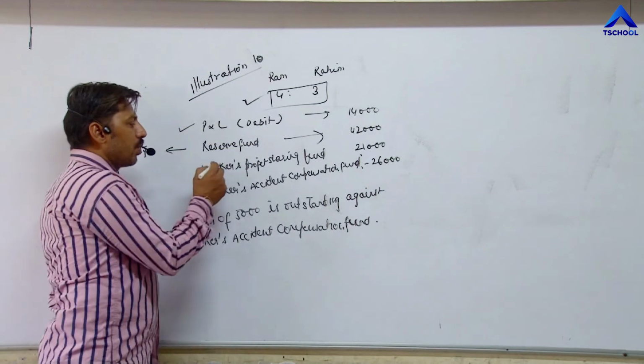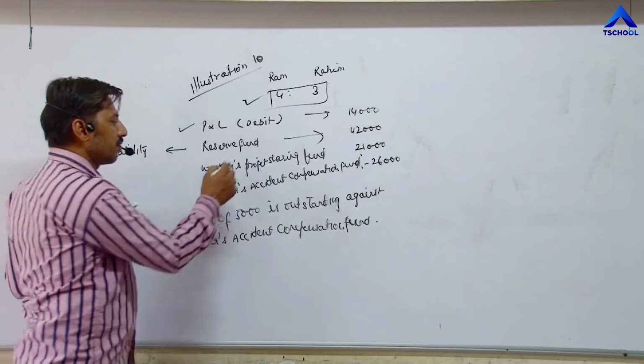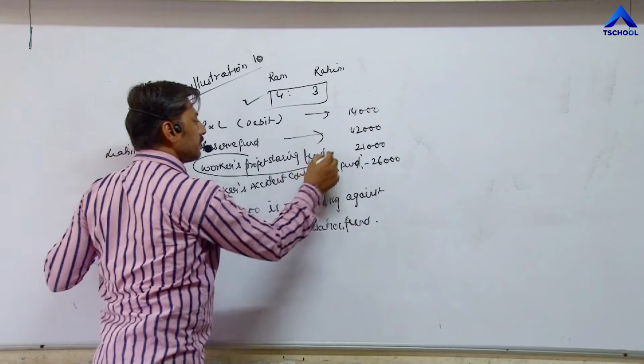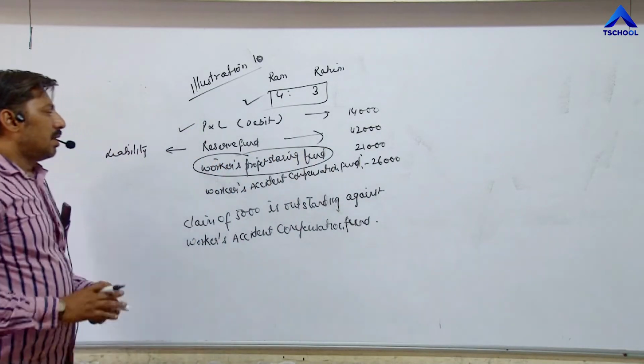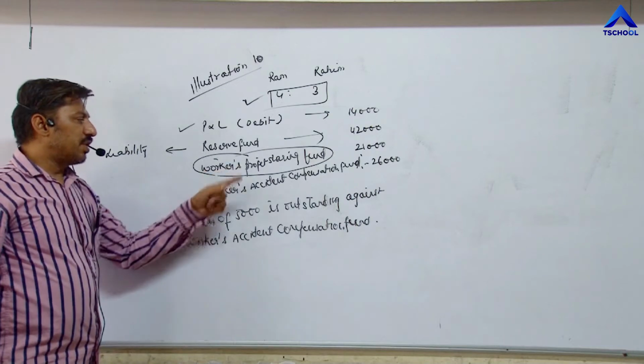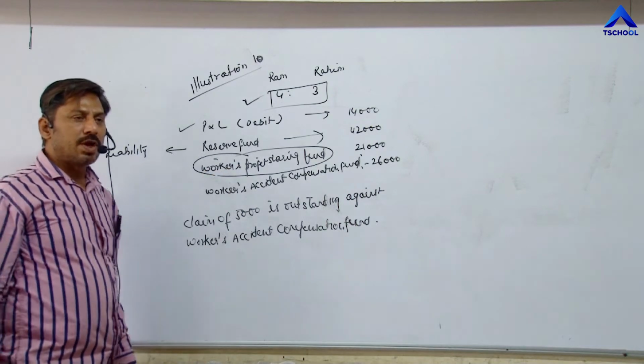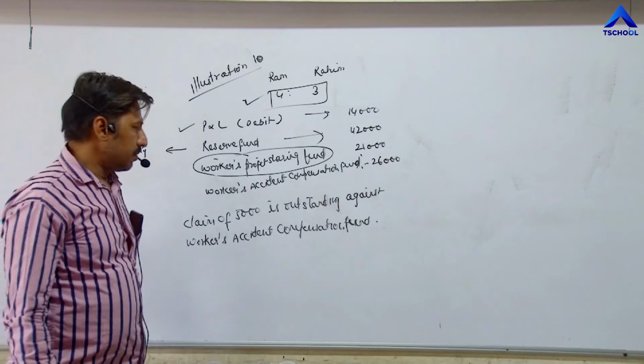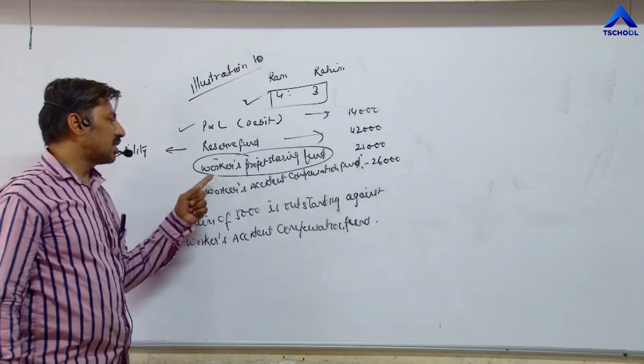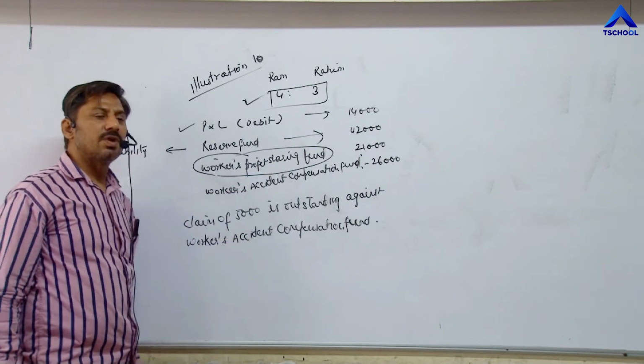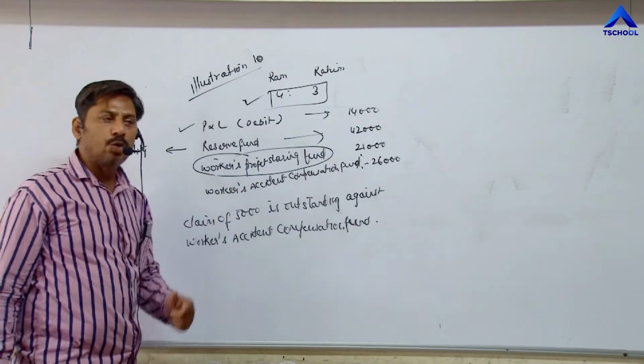So far as workers profit sharing fund is concerned, it can never be distributed between partners. Workers profit sharing fund is an external liability, an outside liability for the partners.